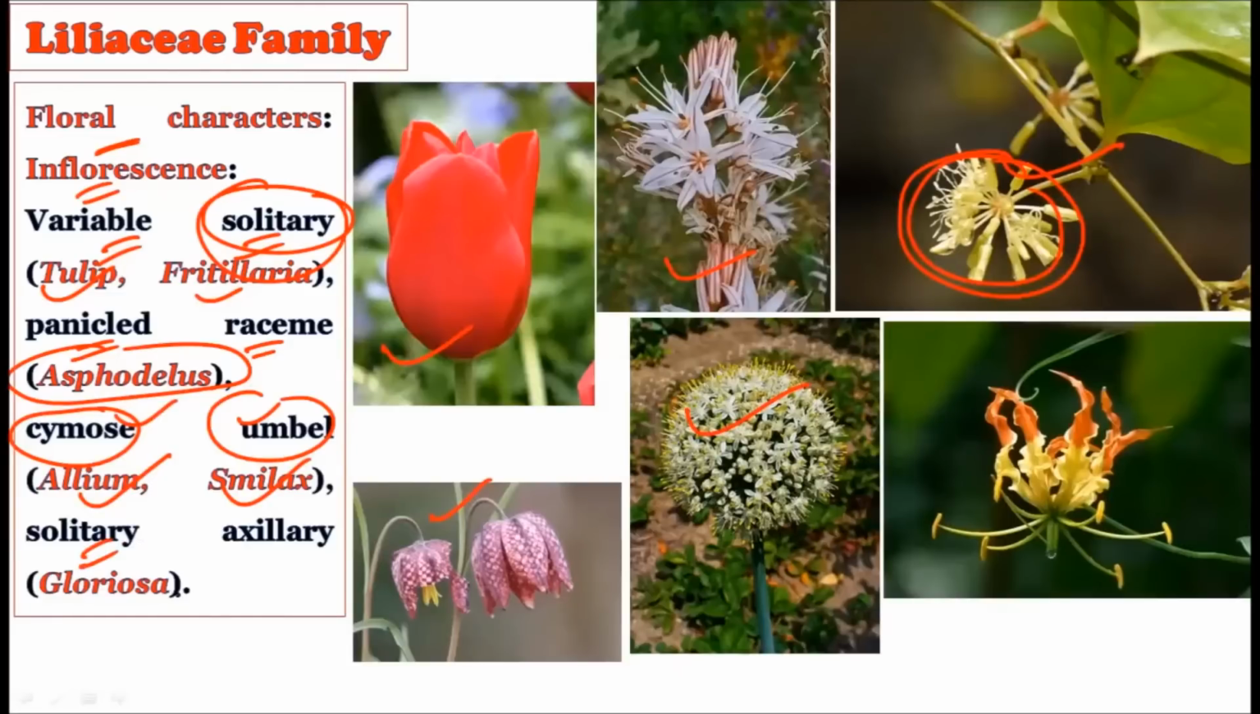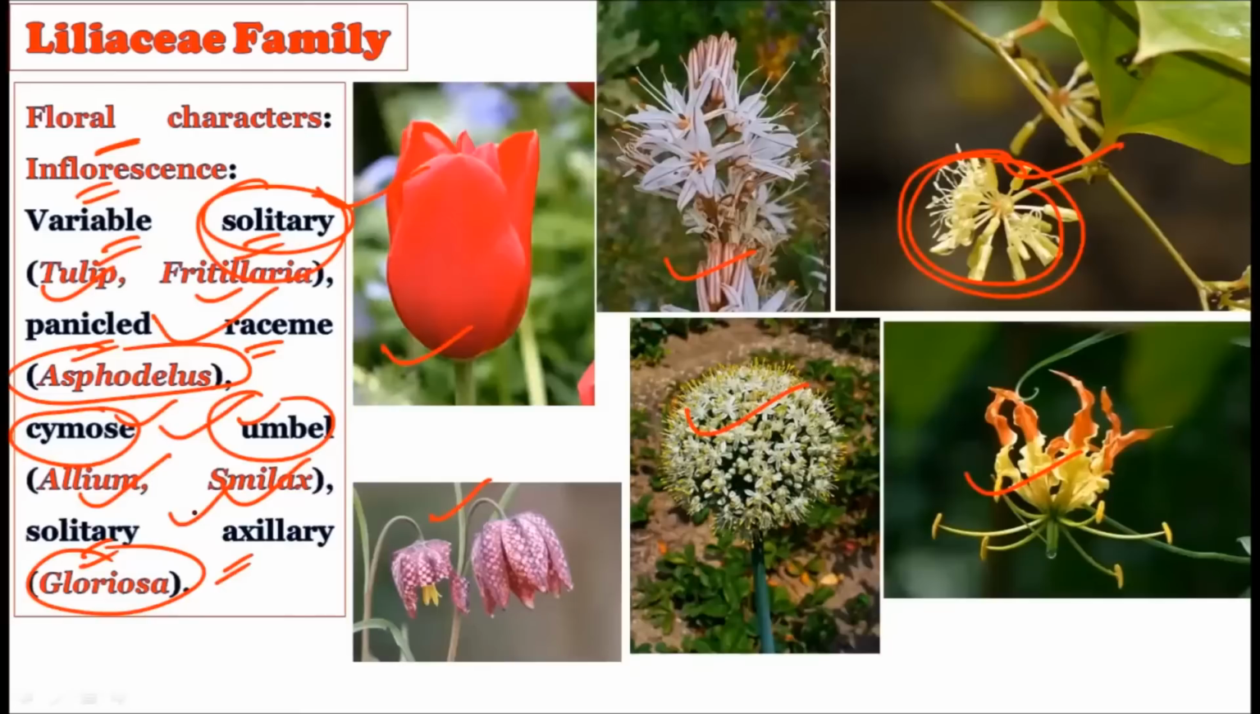Or the solitary axillary type of inflorescence in the gloriosa. See, this is the gloriosa plant, and this gloriosa is showing the solitary axillary type of inflorescence. All right, so inflorescence can be solitary terminal, or it can be the panicled raceme, it can be the cymose umbel, or it can be the solitary axillary.